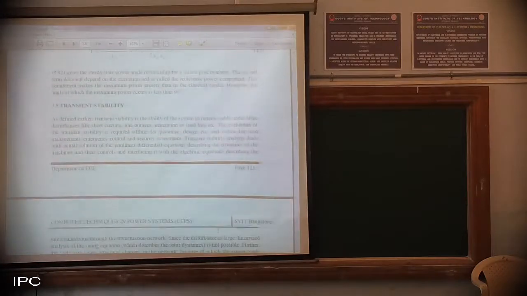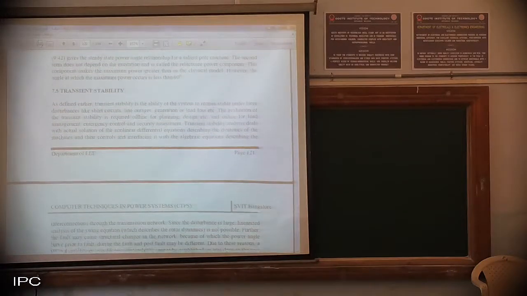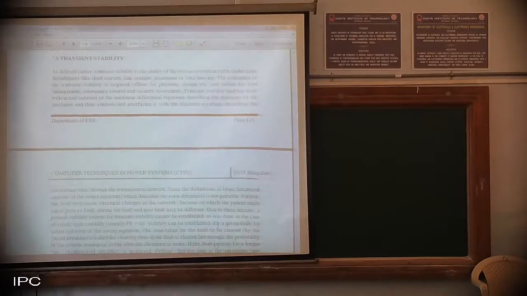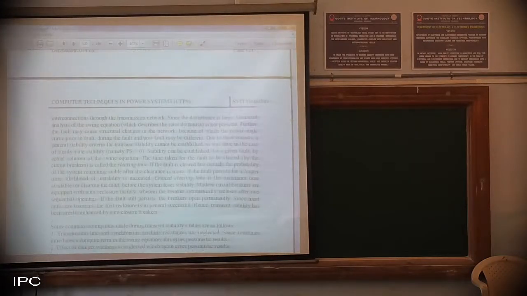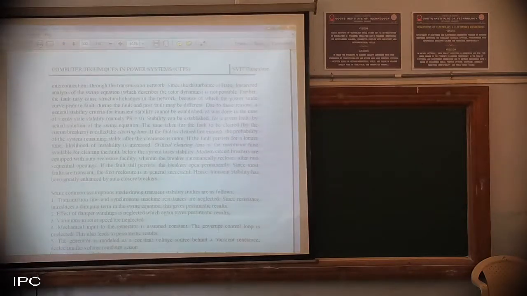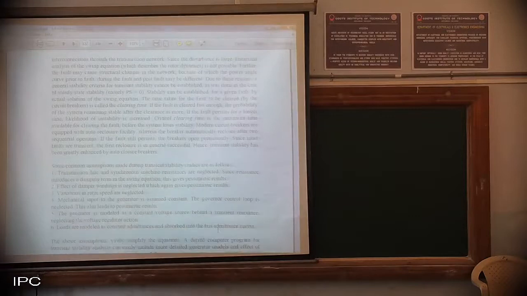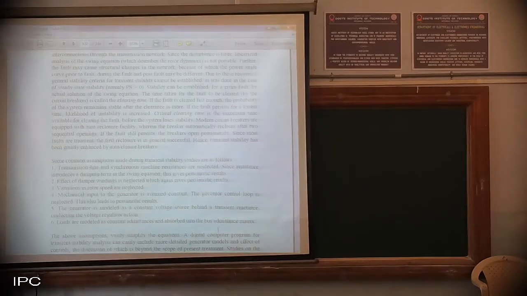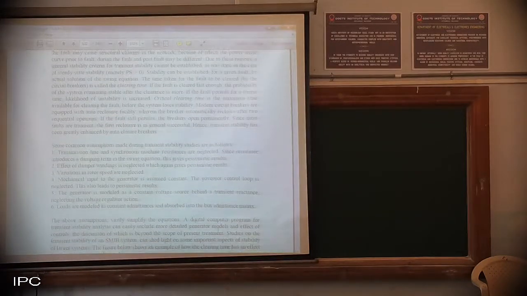Then comes your main topic, transient stability. It is the ability of the system to remain stable under large disturbances. I will read the conditions also. The assumptions in transient stability are that the transmission line and synchronous machine resistances are neglected, so it is basically the inductive reactance that we are going to consider.